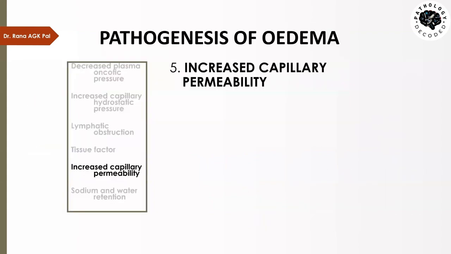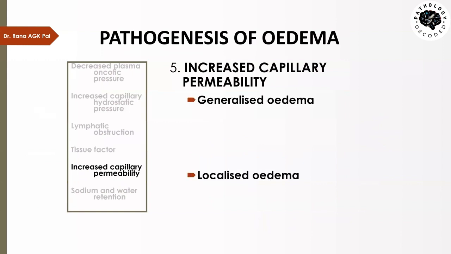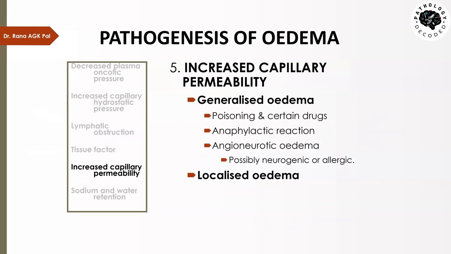Increased capillary permeability. So what are the causes of increased capillary permeability? There could be generalized causes, or there could be localized causes causing the edema. Generalized causes include poisoning and certain drugs. If a person is allergic to certain food or drugs, etc., and the person ingests that drug, he will have edema all over the body. Then anaphylactic reactions. Some persons are sensitive to bee sting, etc., and that would lead to anaphylactic reactions.